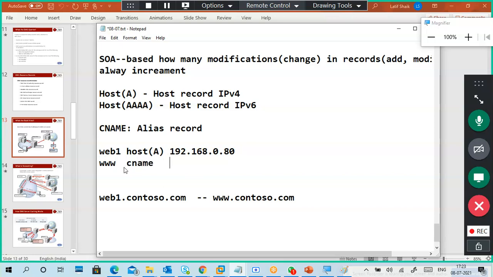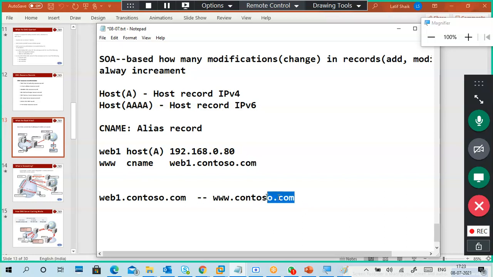CNAME means it's an alias name. It will show as an alias only. www points to web1.contoso.com. So what happened when the user types www.contoso.com?